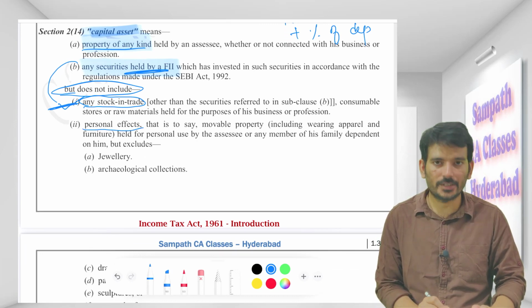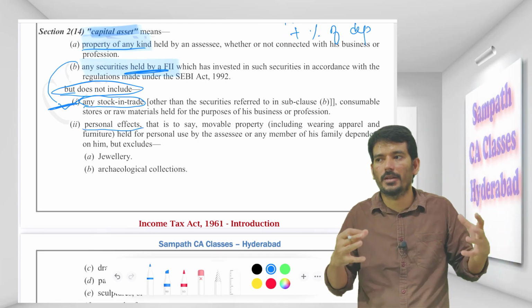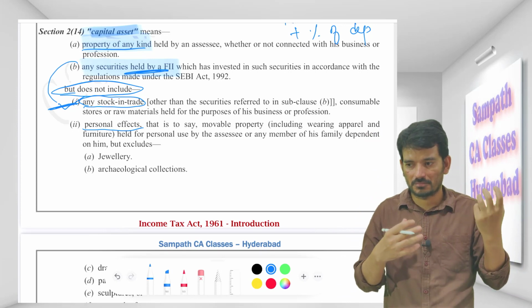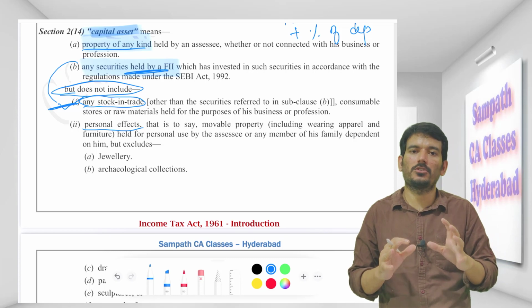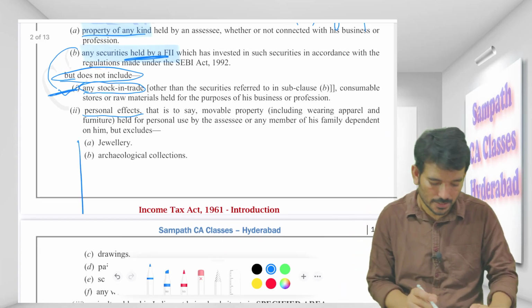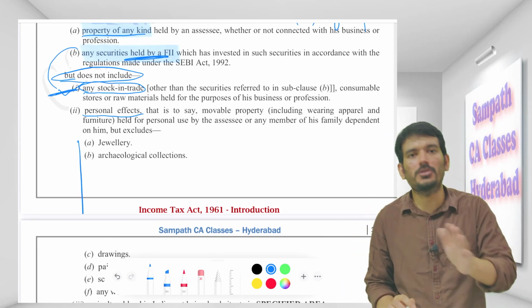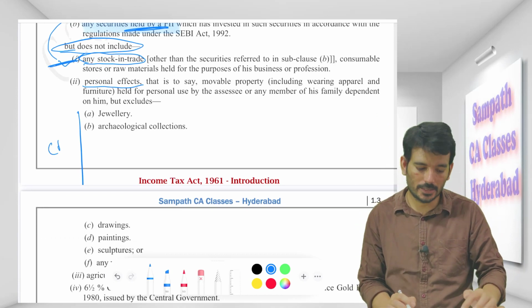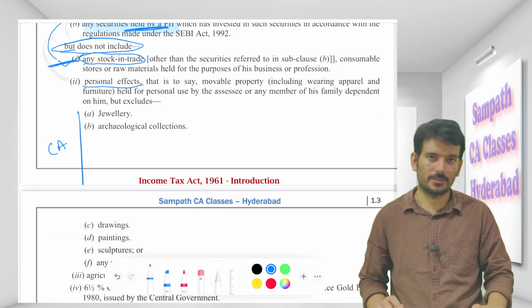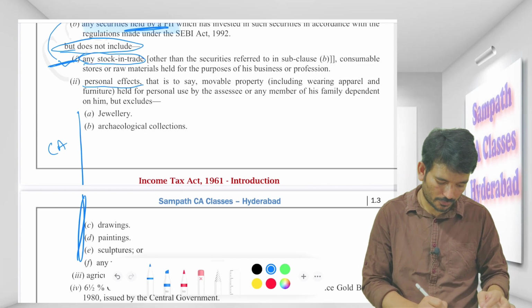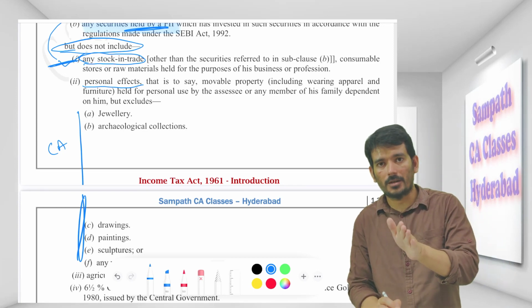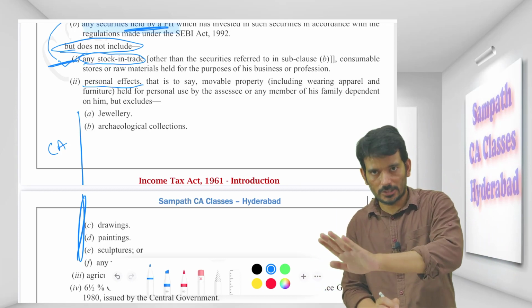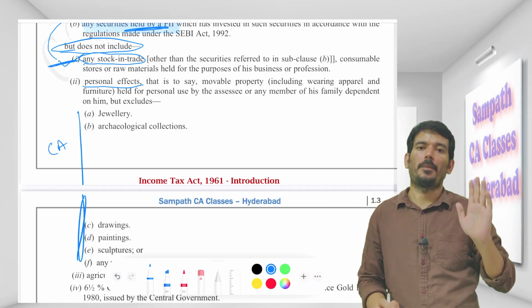And personal effects, like something that you are wearing or using, such as your shirt or your watch, are also not a capital asset. But having said that, the below items are exclusions from personal effects. What do you mean by that? These are all capital assets. These items, whatever we are going to discuss from now, will be out of the purview of personal effects, which means they will become capital assets.